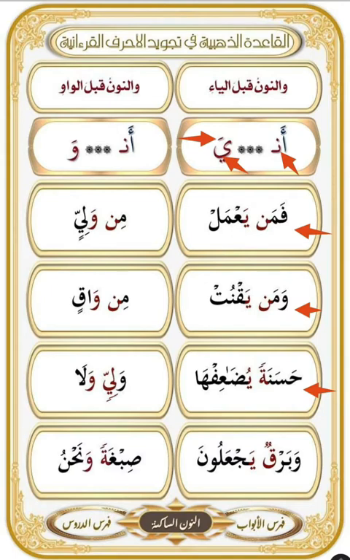An example with tanween. وَبَرْقٌ يَجْعَلُونَ. The mistake is to pronounce it idgham without ghunna. وَبَرْقٌ يَجْعَلُونَ. And the right pronunciation is with ghunna. So the right pronunciation is وَبَرْقٌ يَجْعَلُونَ.